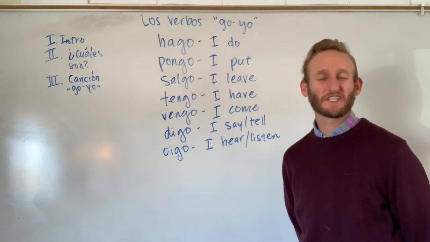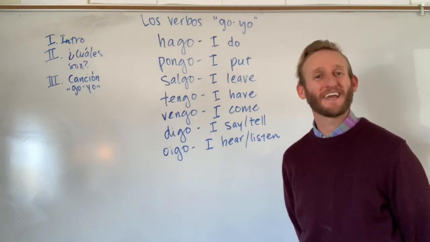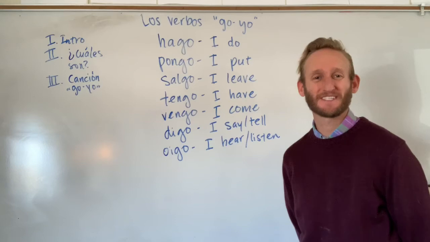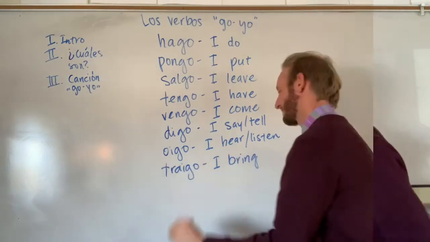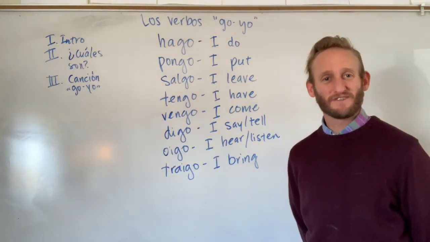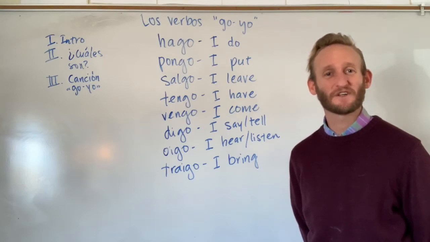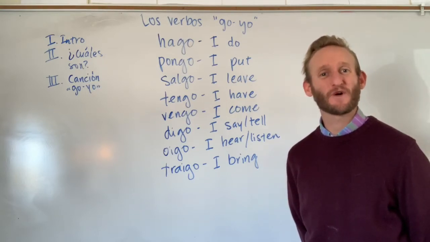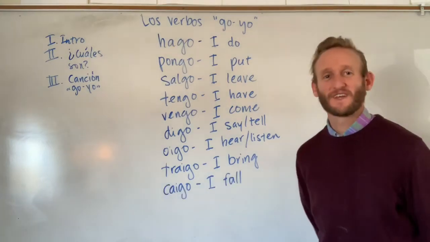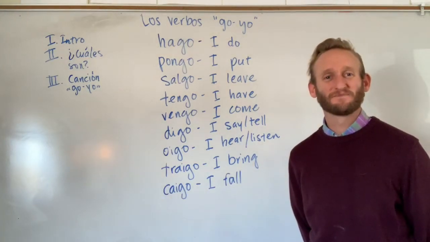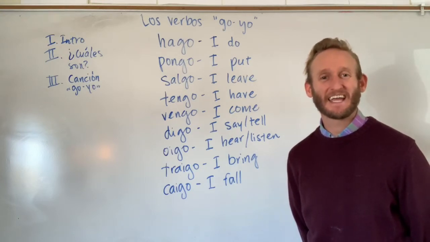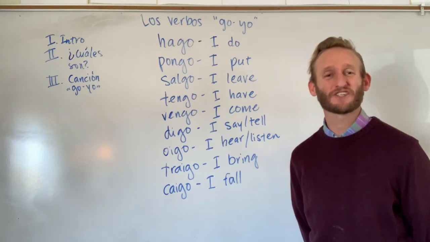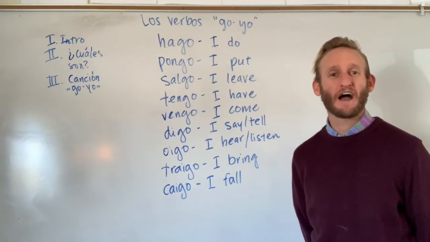Oigo, another sweet 16 verb. You know it as oye, he or she hears or listens. Yo oigo, I hear or listen. Traigo, another sweet 16 verb that you know as trae, he or she brings. Yo traigo, I bring. Caigo. Now this is not a sweet 16 verb, but it is a common one. Cae is the third person, he or she falls. Yo caigo, I fall.